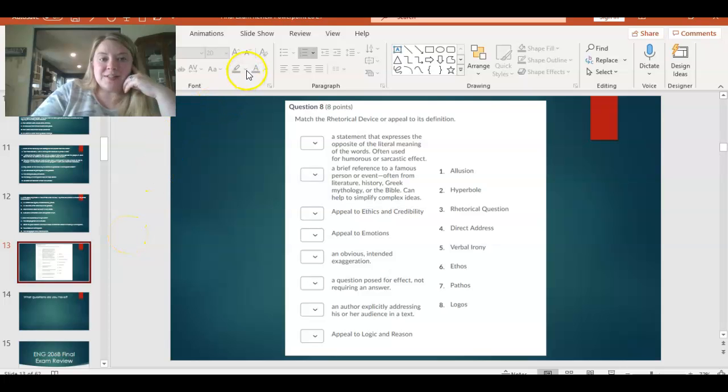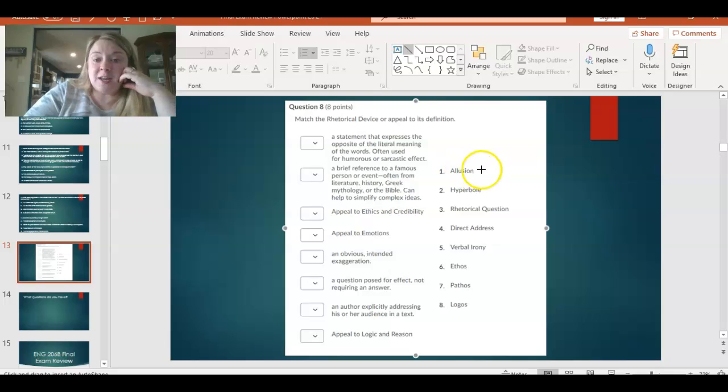Let's go through these and see if we can identify this. Let me get a drawing tool out really quickly, and I'm just gonna draw some lines, if it'll let me while I'm recording, maybe not. Oh, here we go. Okay. So I am going to draw some lines from the definition to the term that corresponds with it.